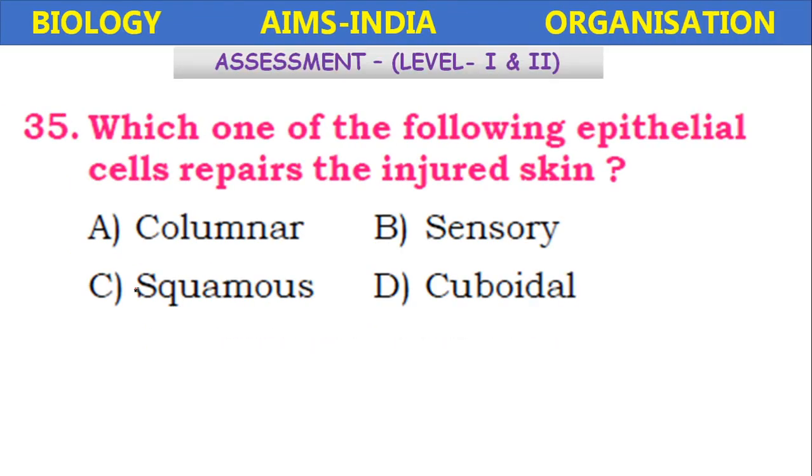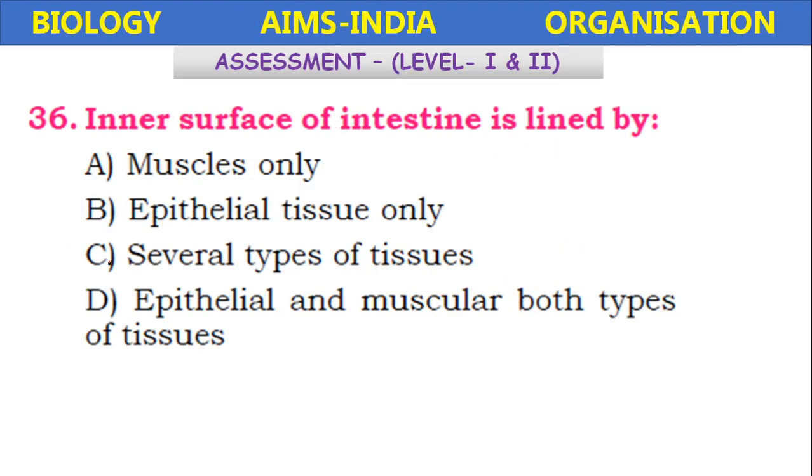Which one of the following epithelial cells repair the injured skin? Columnar epithelium, sensory epithelium, squamous epithelium, cuboidal epithelium. It is, once again, columnar epithelium involved in the repair of the injured skin.